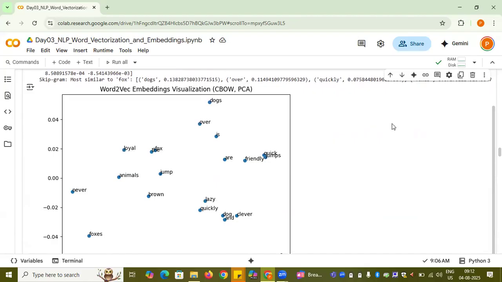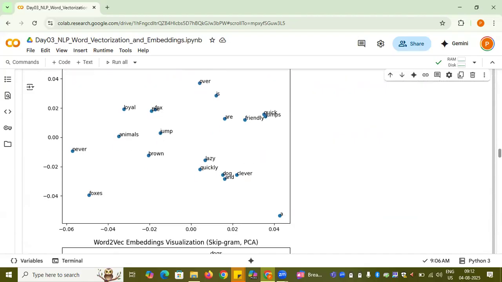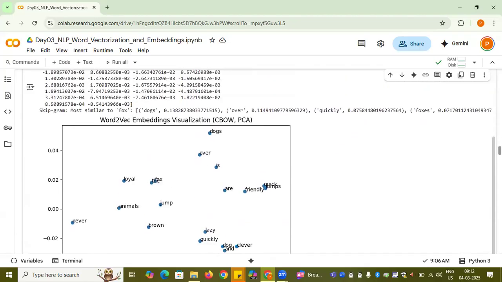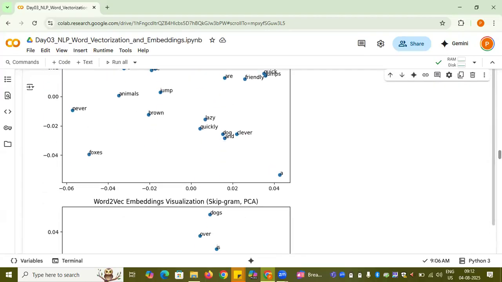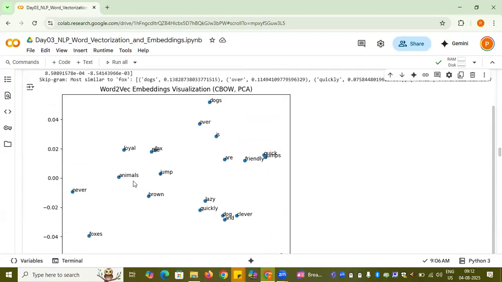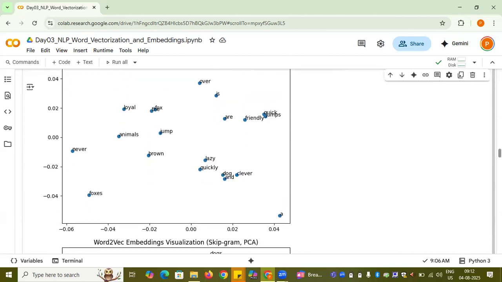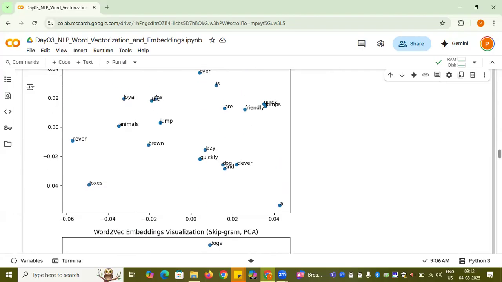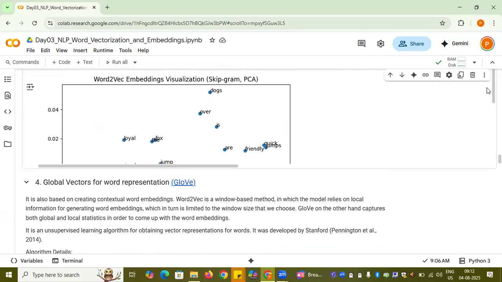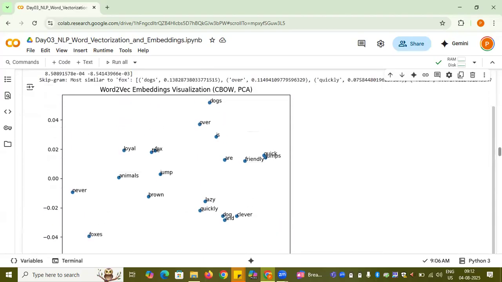So this is the corpus, the entire corpus tokens which are here. And now what I did is, using PCA, for each and every word, I printed it in the two-dimensional space, which you can also see clearly here, like fox nearest to the word. So this is a 2D representation of the embeddings, which can be seen using this plot altogether, right? So I want to show you how you can do it. So let me go above.